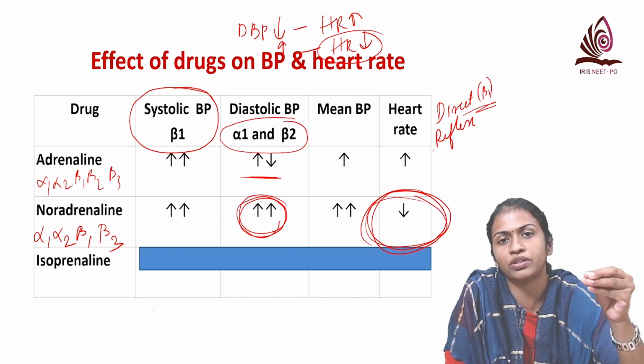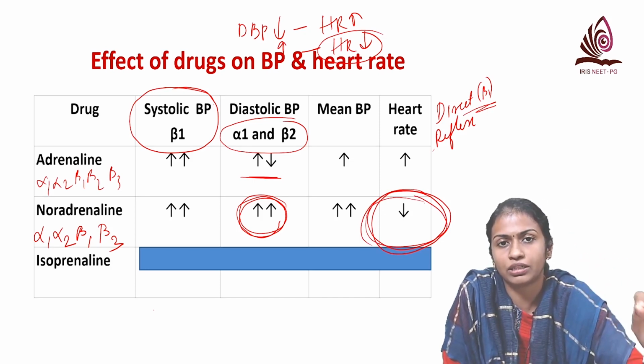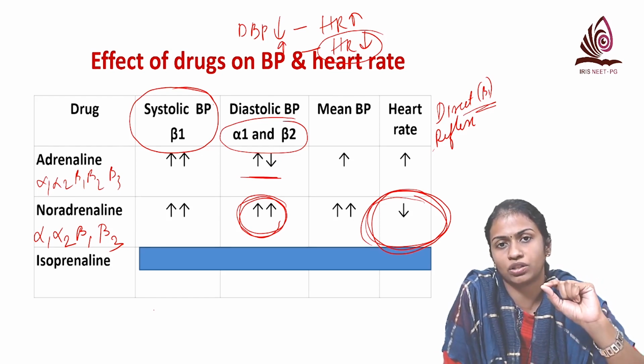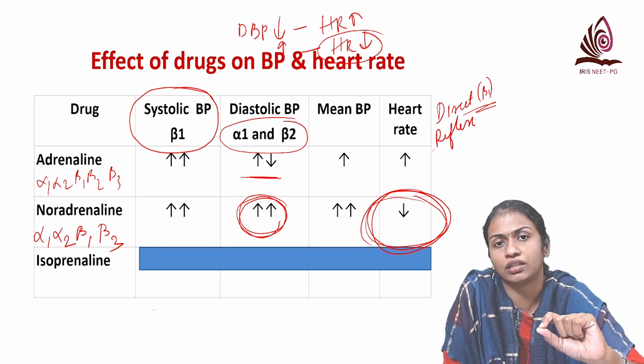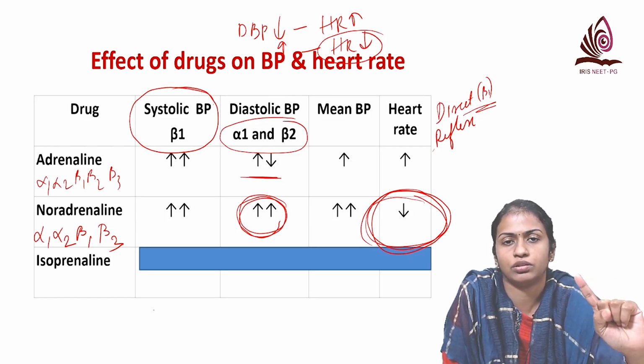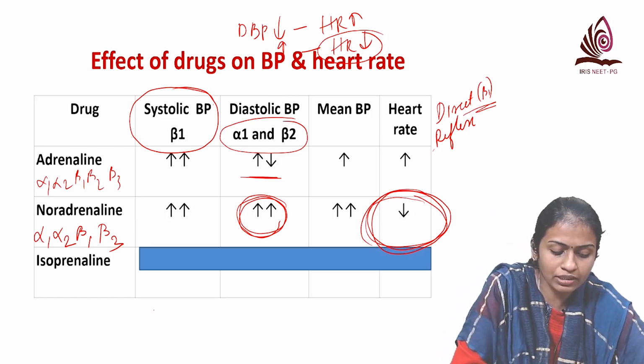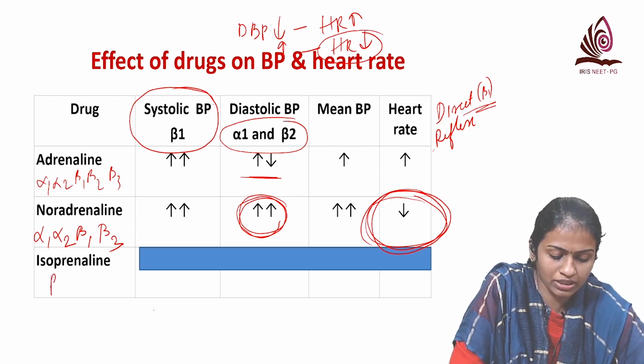So if you are given a question like a drug X that increases the systolic BP, increases the diastolic BP, but decreases the heart rate, then you should think about noradrenaline. Now, isoprenaline has no alpha action, only beta action: beta 1, beta 2 and beta 3.